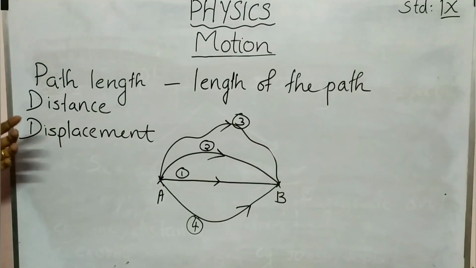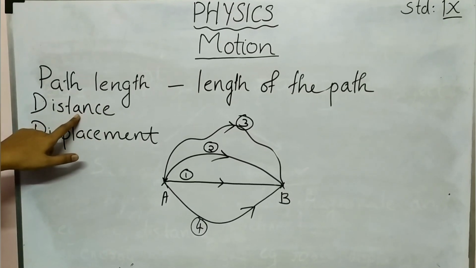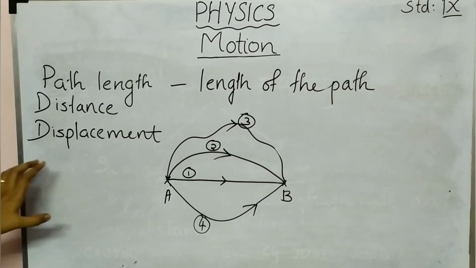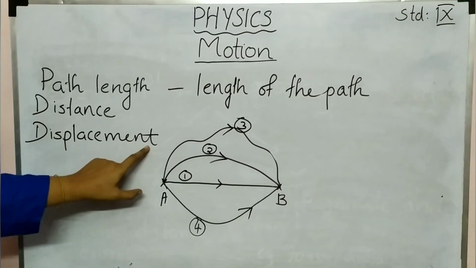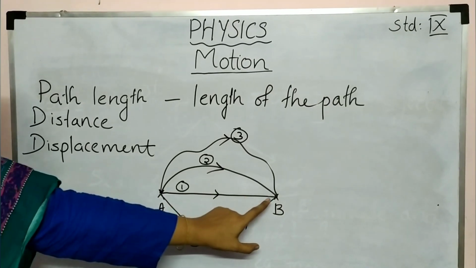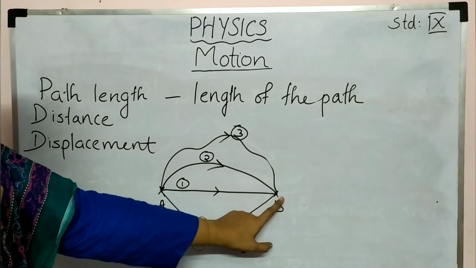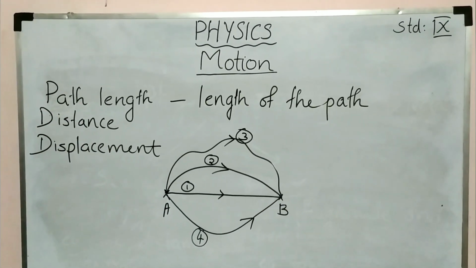Distance, you know, that is the path length, and distance are both the same. The distance means the length of the actual path travelled by a person or an object. Then displacement means the shortest distance between initial position and final position. This is the main difference between distance and displacement.